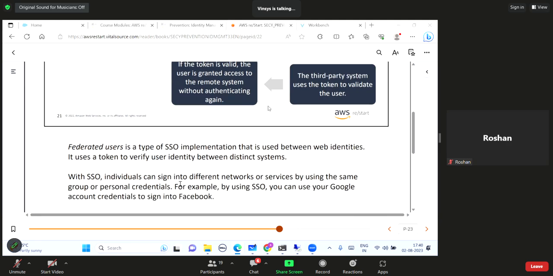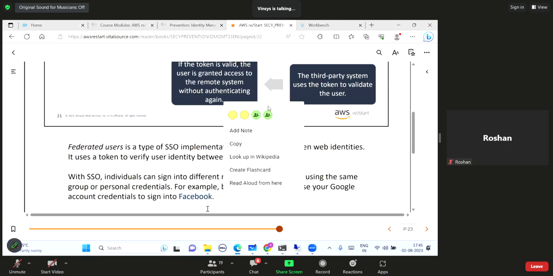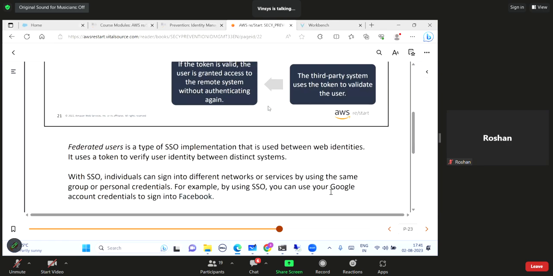With SSO, individuals can sign into different networks or services by using the same group or personal credentials. For example, by using SSO, you can use your Google account credentials to sign in to Facebook. Isn't it working? You can use Google to let you sign into Facebook. So there is a trust definitely. Google is going to provide me a JWT type of token.